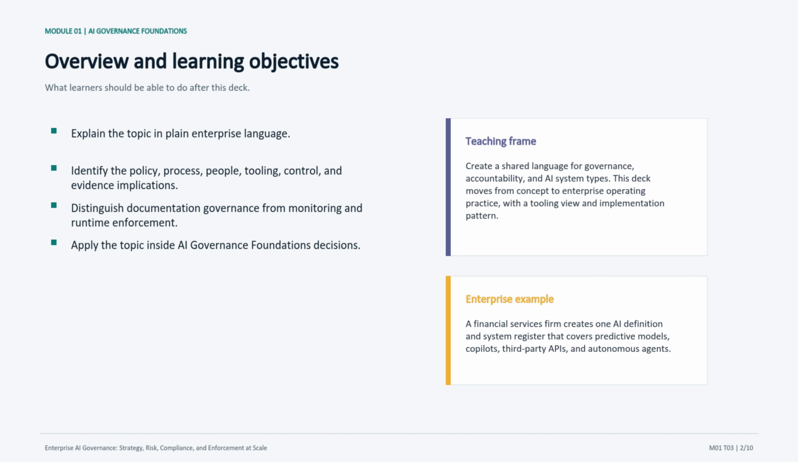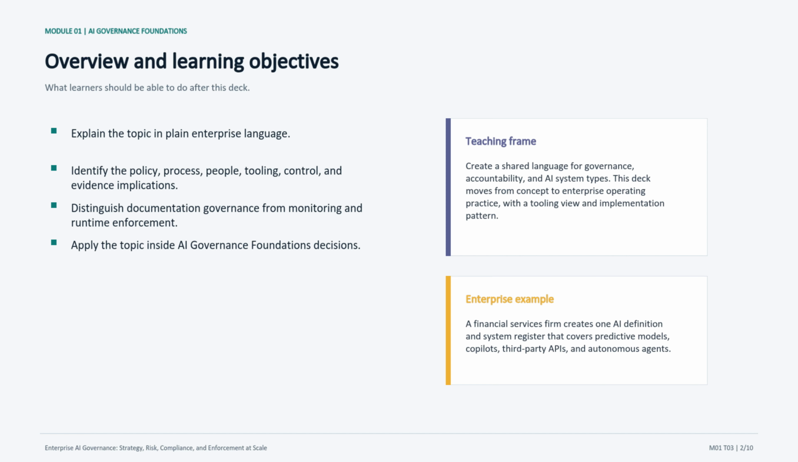Now that the topic is on the table, I want to set our learning objectives. By the end of this deck, the goal is not just to define AI governance maturity models and operating principles. The goal is to explain how it works inside an enterprise. For this class, I want you to keep six lenses in mind: policy, process, people, tooling, controls, and evidence. A governance idea is only useful when it changes at least one of those lenses in a concrete way.